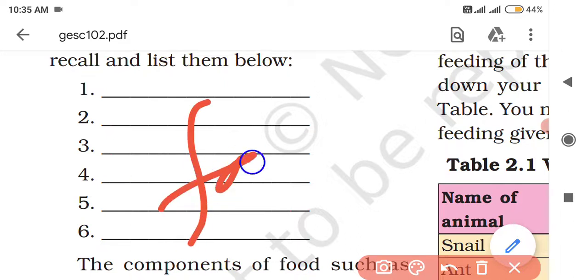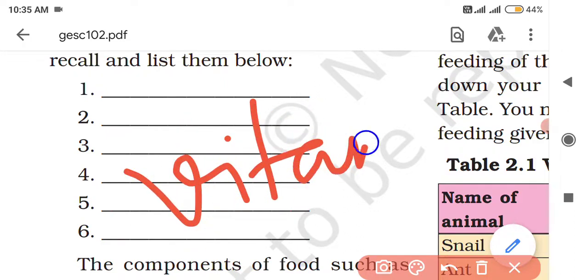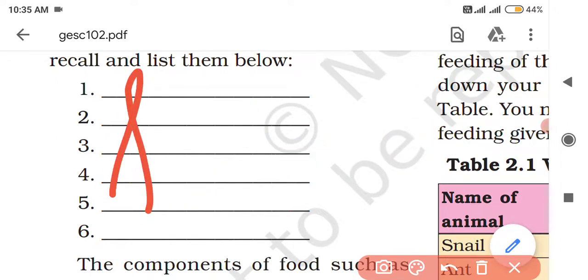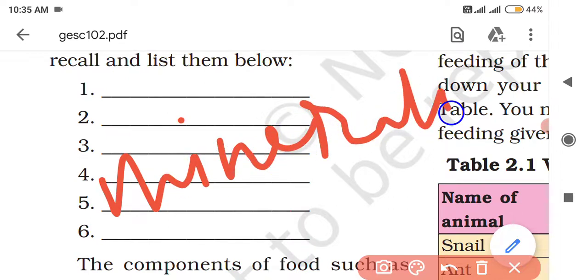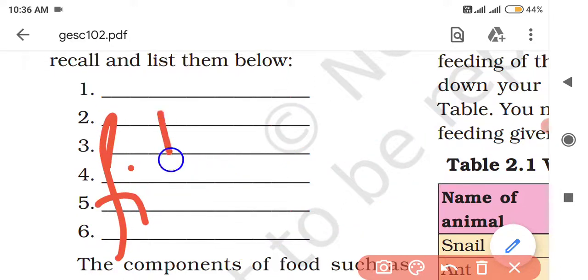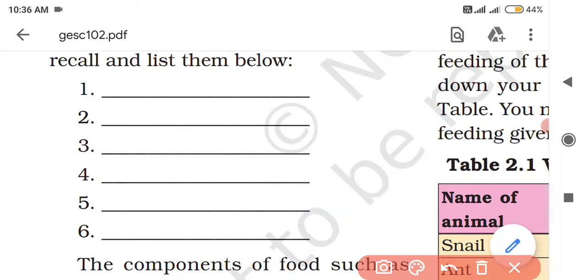Then fats. Vitamins. Minerals. Five done, and one more left. You can write fiber. Okay, fiber. So these are the components of food.